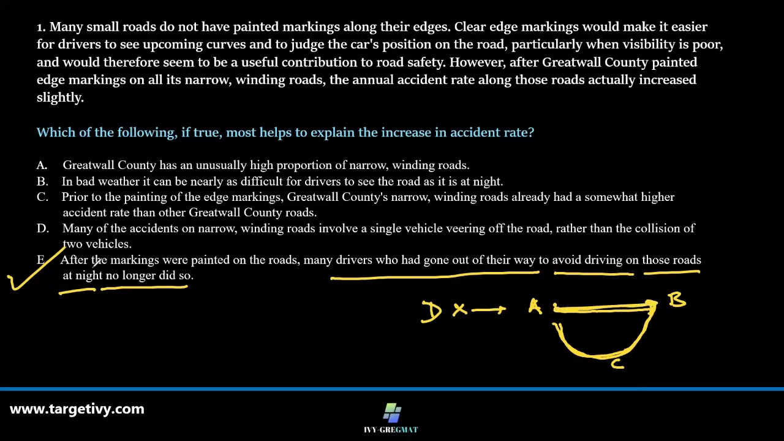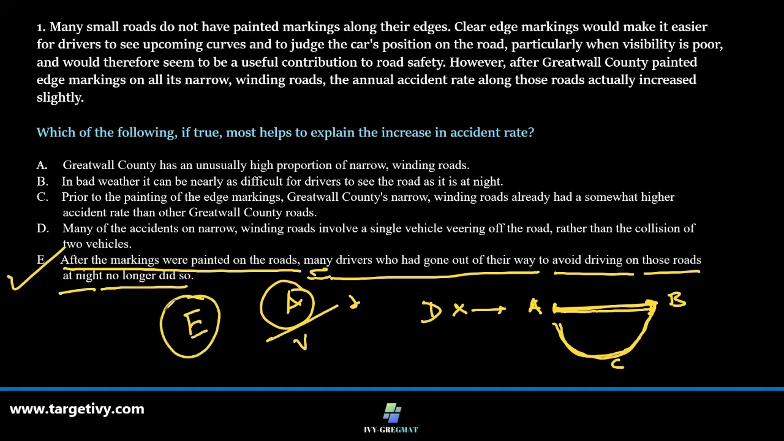So after markings were painted on the roads, the vehicular traffic from A to B actually shot up. So did the number of accidents, slightly. Though the overall number of accidents vis-a-vis the number of vehicles was lower, the total number of accidents actually went up. So E is the correct answer. Absolutely, E is the correct answer. That E explains the paradox.